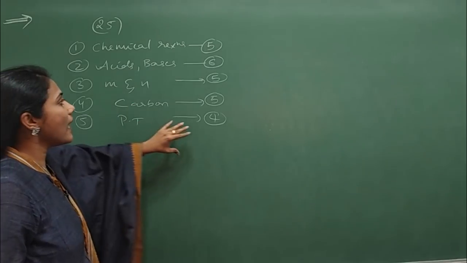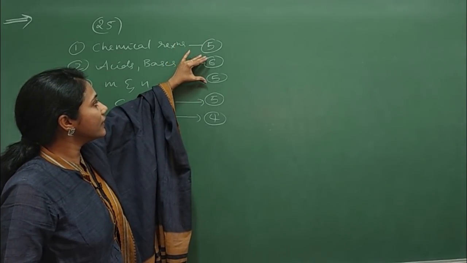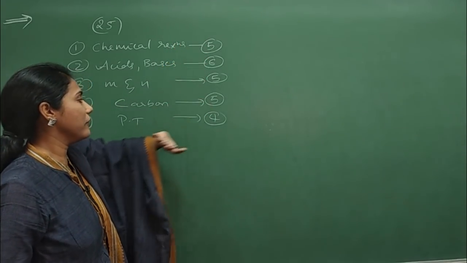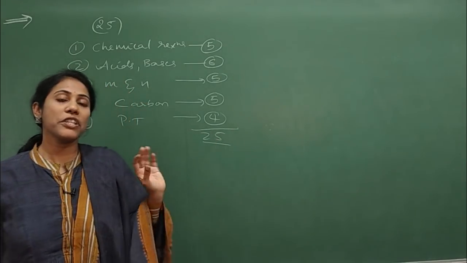Okay, so this is how 15, then 20, 25. So altogether you have 25 marks for chemistry chapters.